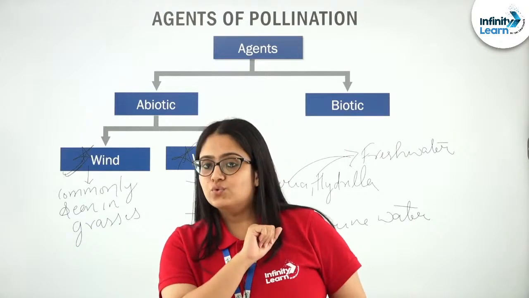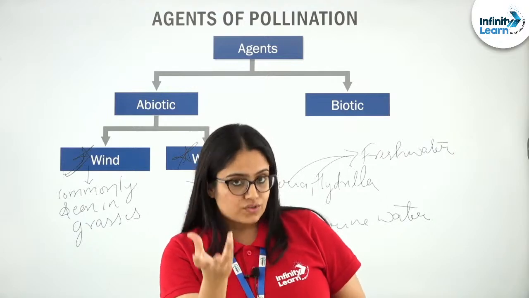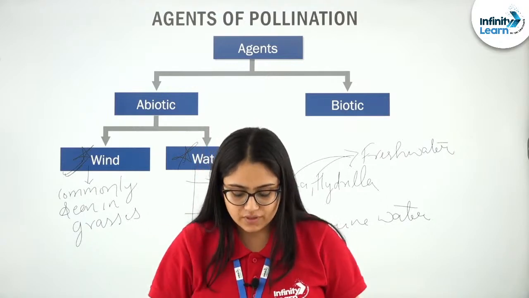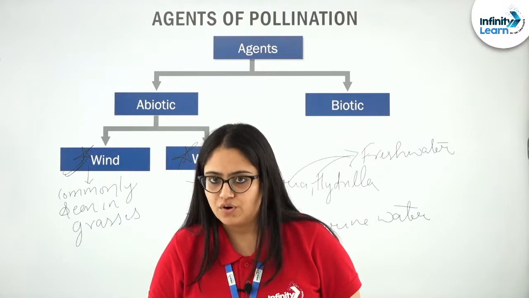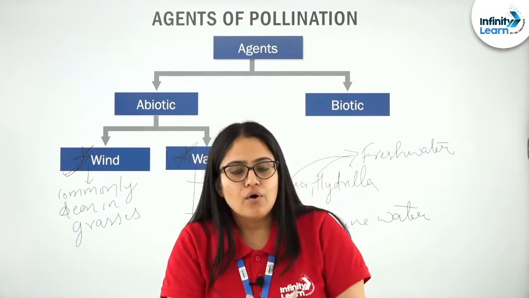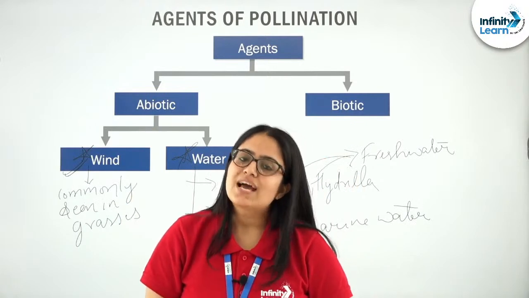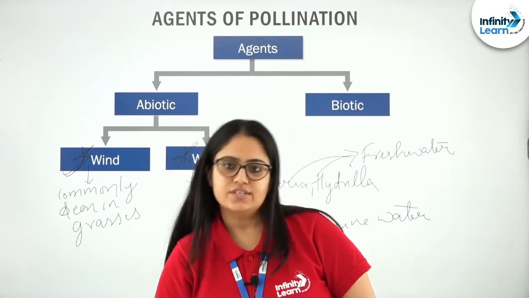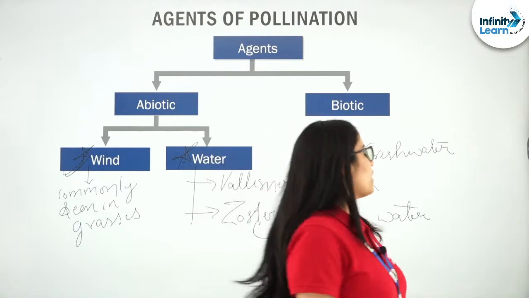So, the answer is, students, plants like water hyacinth and water lily grow above the surface of the water, right, and wind or insects are used as a pollinating agent in them. Got it? So, aquatic plants